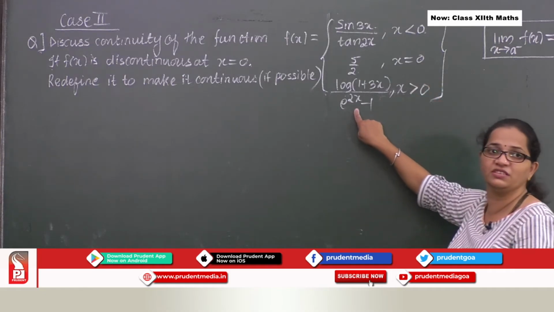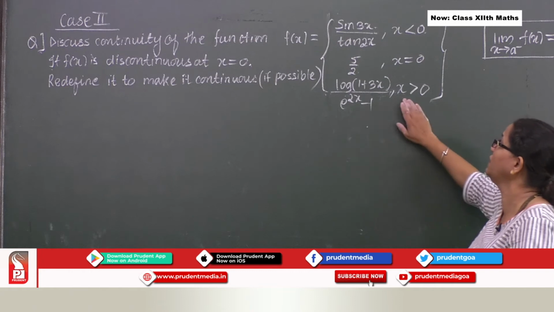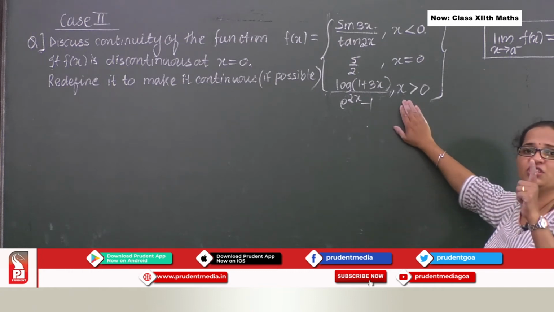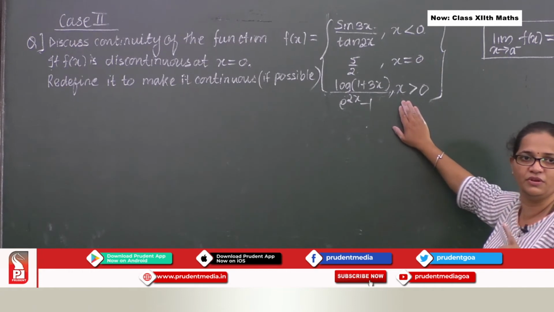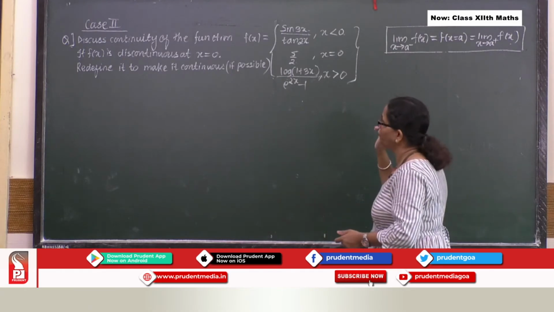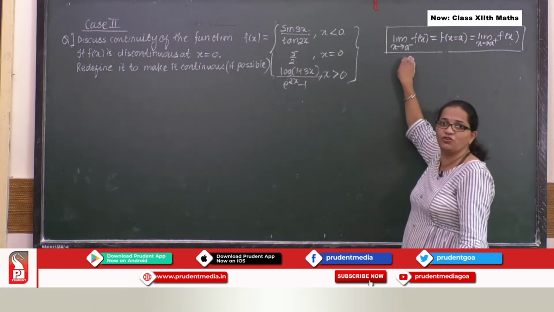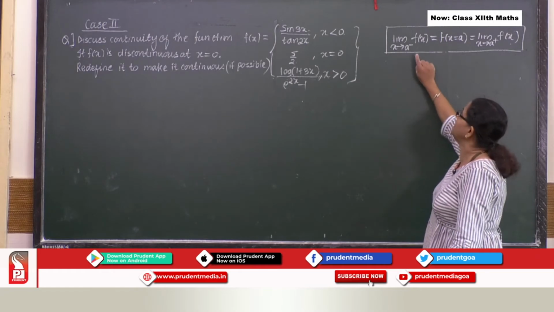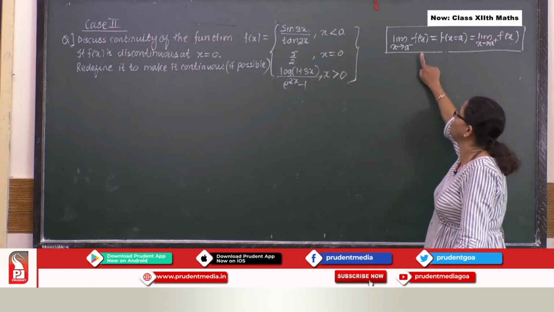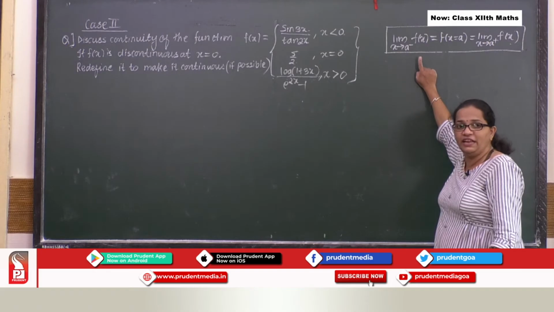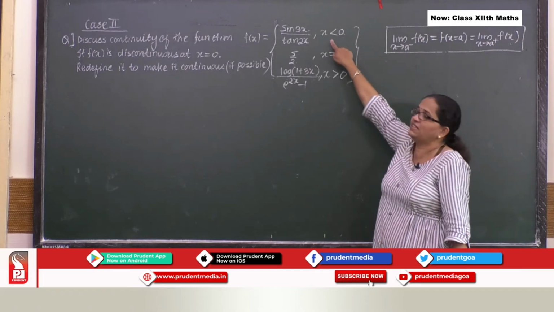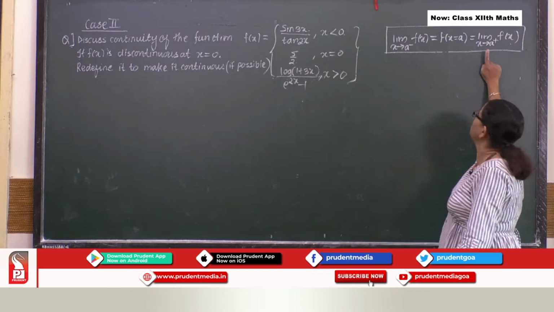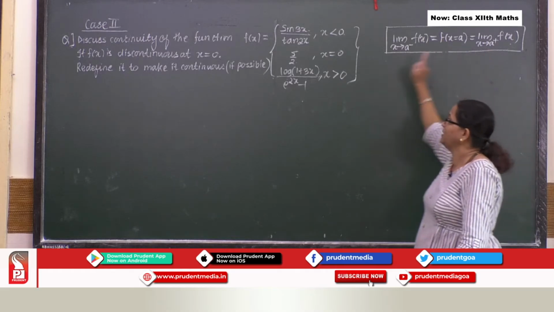And the third function is given for all the values which are greater than 0. Right? So here if you look at the main definition of your function, you will see the different function you have for your left hand limit, that's this. The different function you have for your right hand limit, that's this.